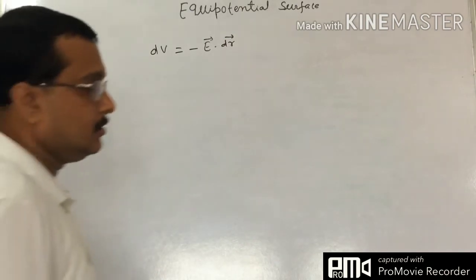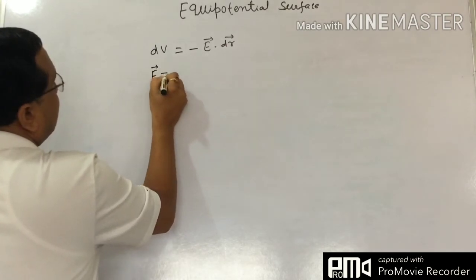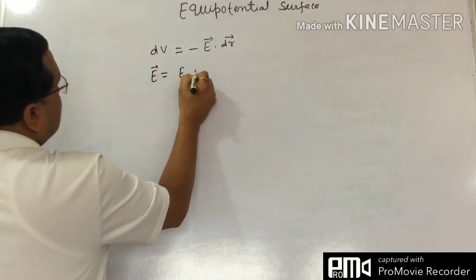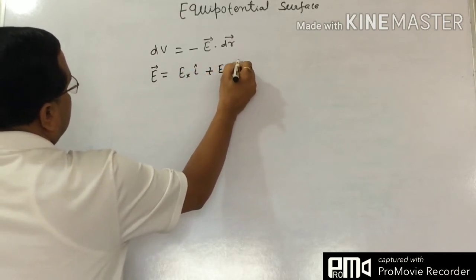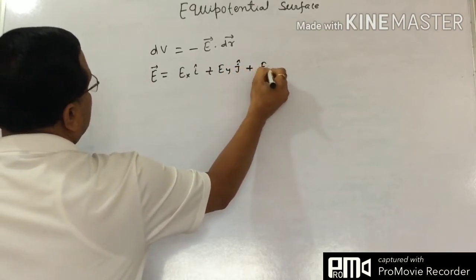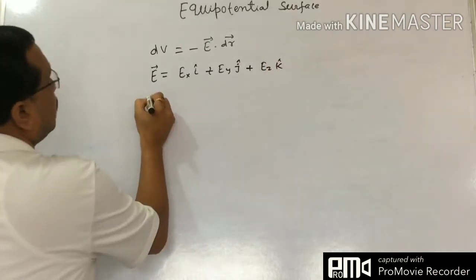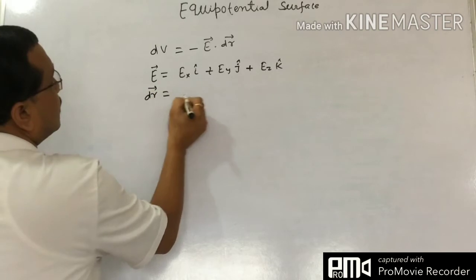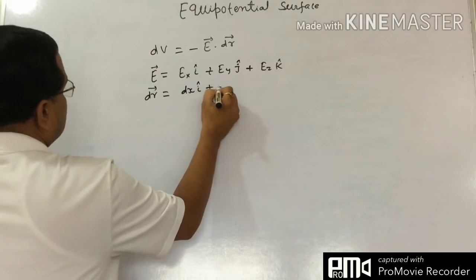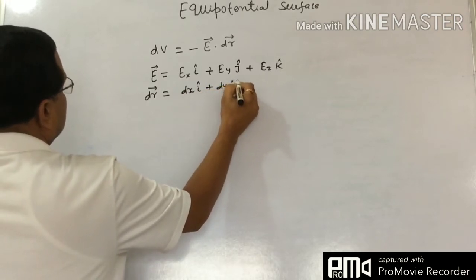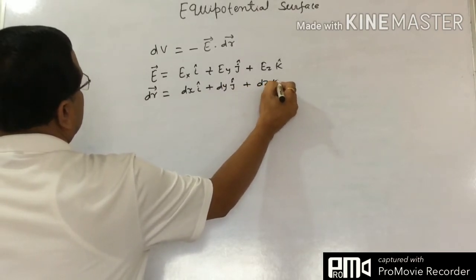So if we write in vector form, how can we represent E? E equals Ex i plus Ey j plus Ez k in vector form. And how can we write dr? dr is the displacement. So exactly, we can write dx in the x direction, dy in the y direction, and dz in the z direction.